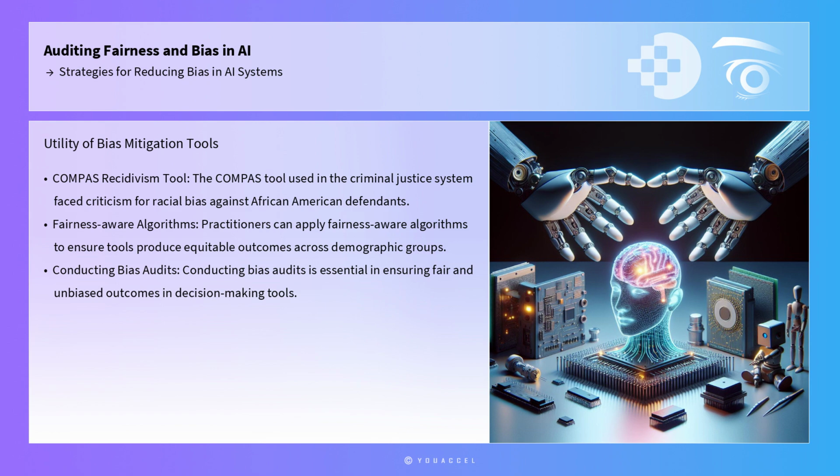Real-world applications also demonstrate the utility of bias mitigation tools. The Compass recidivism tool, used in the criminal justice system, faced criticism for racial bias against African American defendants. By applying fairness-aware algorithms and conducting bias audits, practitioners can ensure that such tools produce equitable outcomes across different demographic groups.